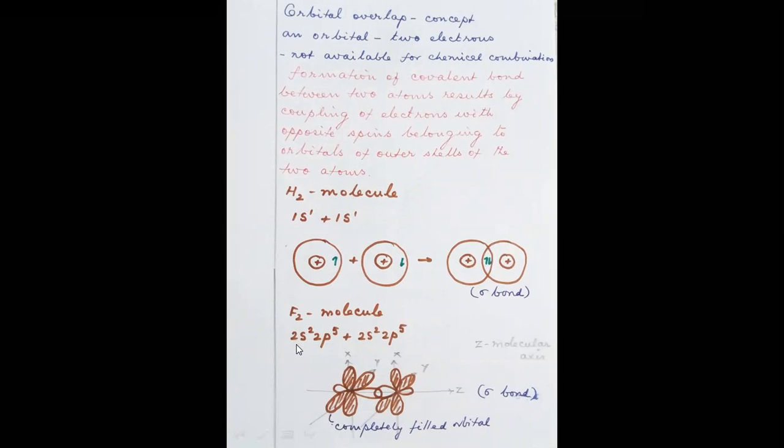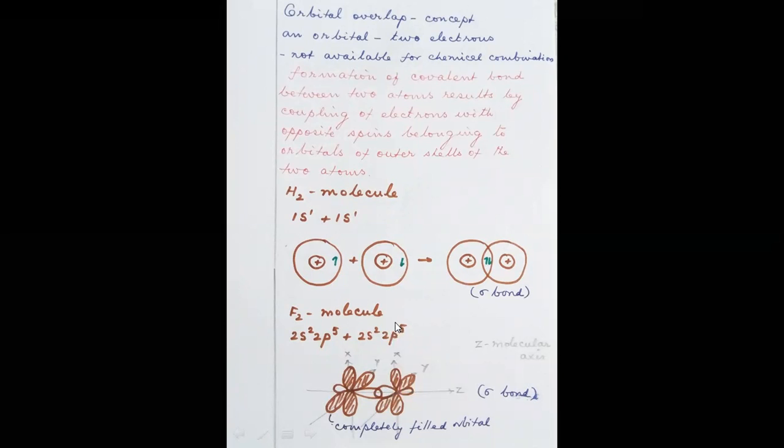The fluorine molecule's outermost electronic configuration is 2s2, 2p5, and another fluorine atom with 2s2, 2p5. Actually, this diagram, I don't know whether you will be able to understand. I have drawn it in a simple manner. You can try at home. See, this is the x-axis, this is the y-axis, and this is the z-axis. Similarly, for this fluorine, this is the x-axis, the y-axis, and the z-axis.